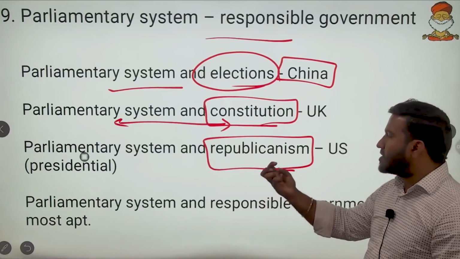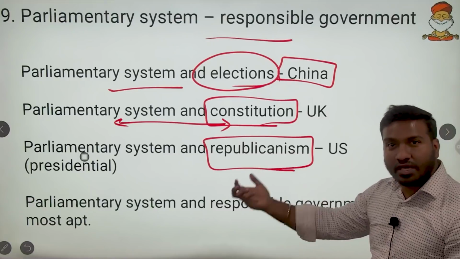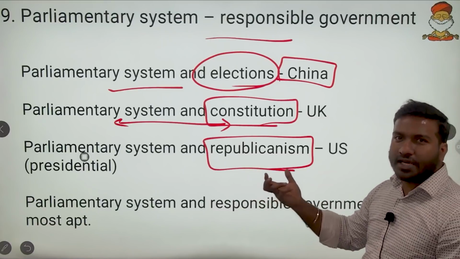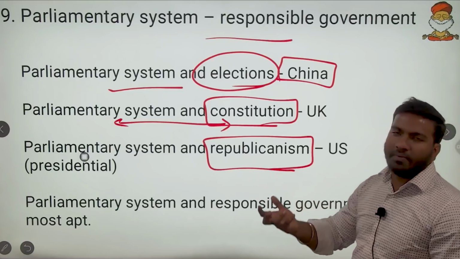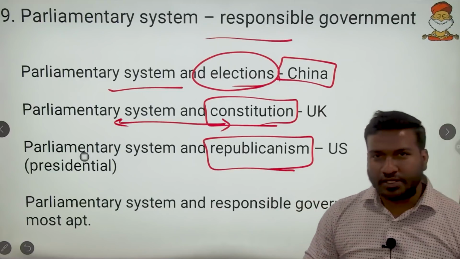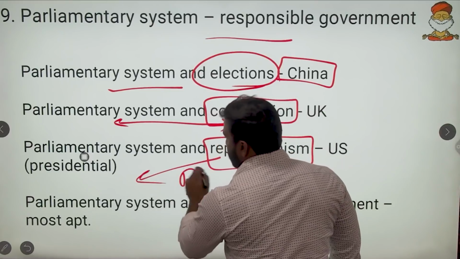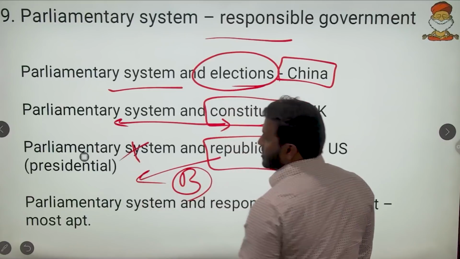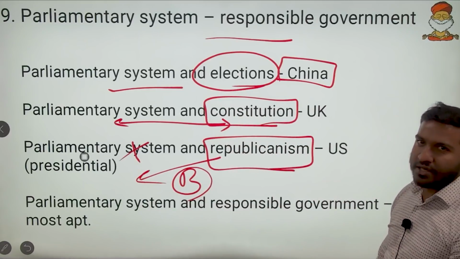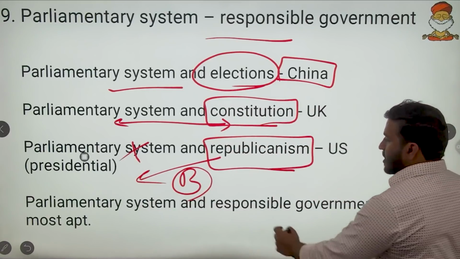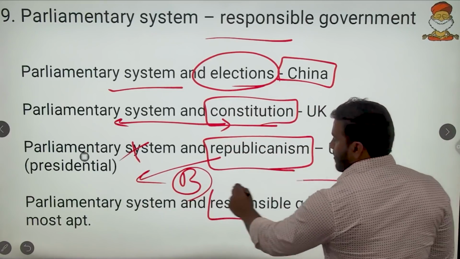The US is a presidential form of government. Here also the president is an elected head. So the very definition of republicanism is an elected head. So when he is an elected head, it is a republic, but it is not a parliamentary system, it is a presidential system. Then the responsible government and the parliamentary system.